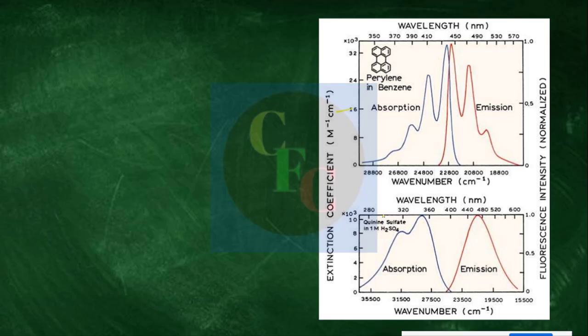On the x-axis it is either wavelength or wave number, and on the y-axis it is absorption or extinction coefficient. Here it is extinction coefficient, right? But for the emission spectra, on the y-axis there is no unit. It is normalized emission intensity, or normalized fluorescence intensity. And of course the x-axis remains the same.